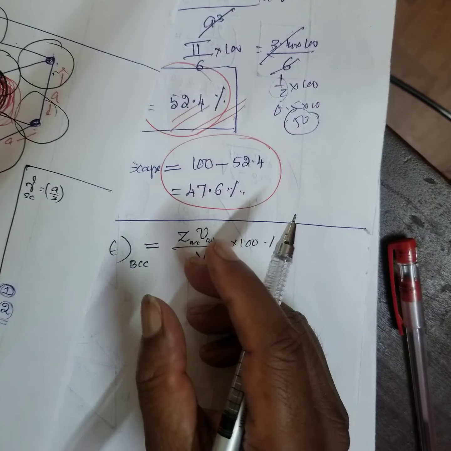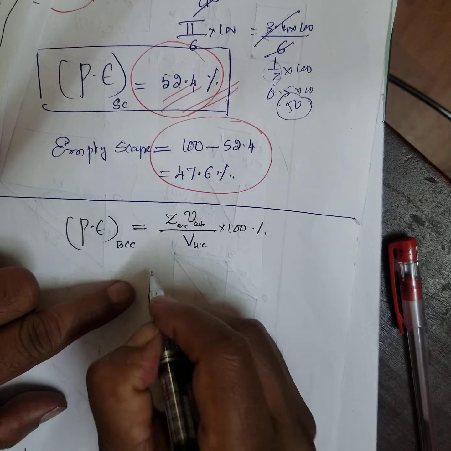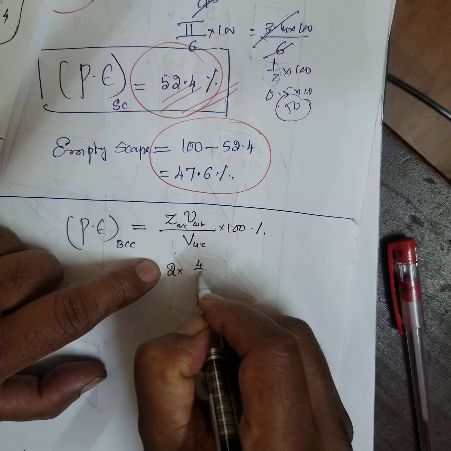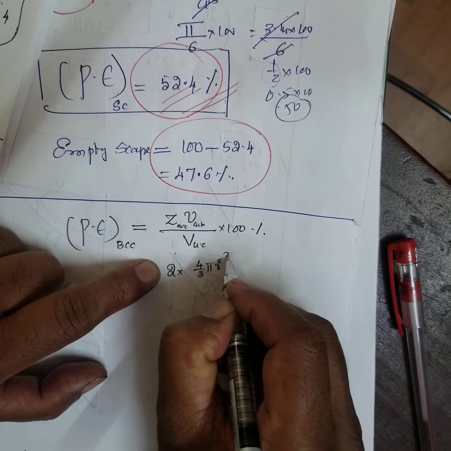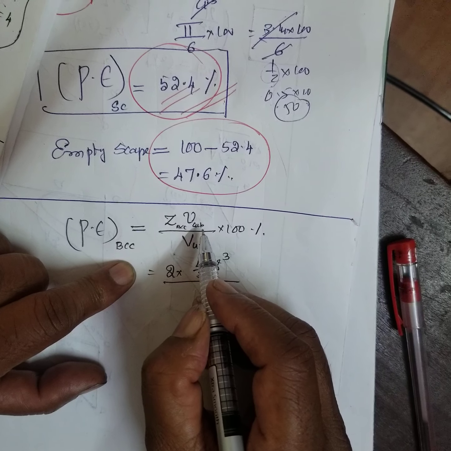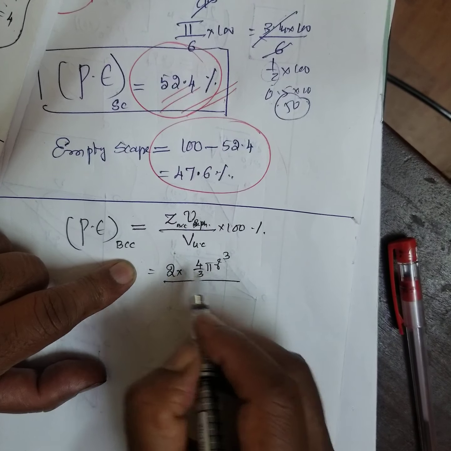I think 4, right? Yes, 4. Sorry, 2. Therefore, here 2. The volume of the sphere is 4 by 3 pi r cube.